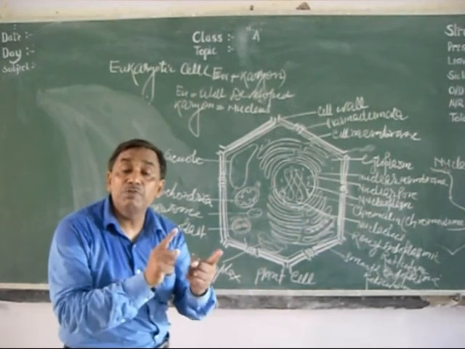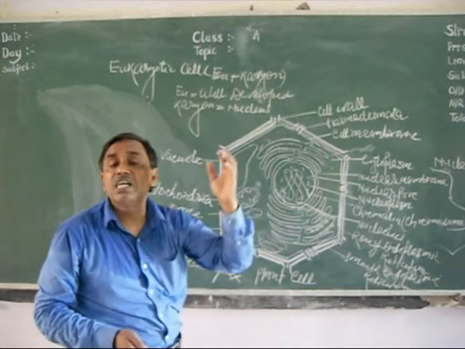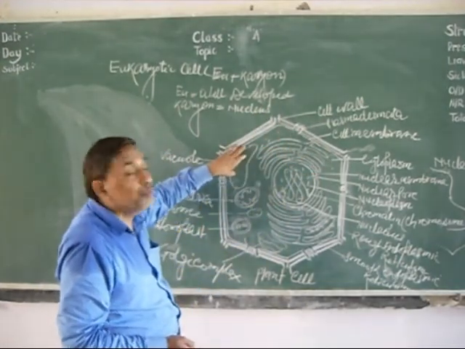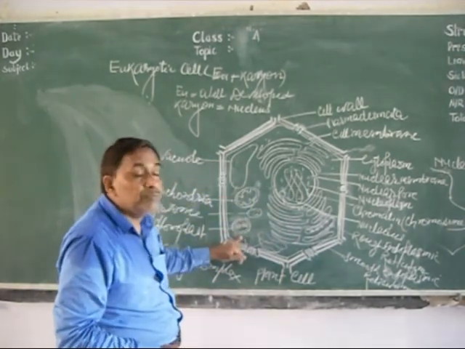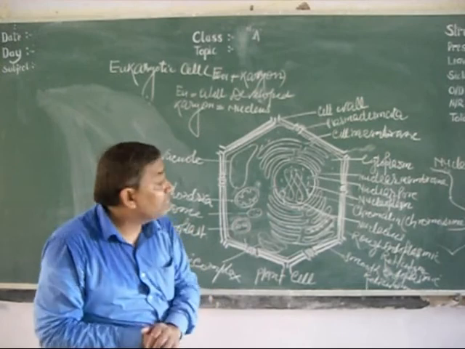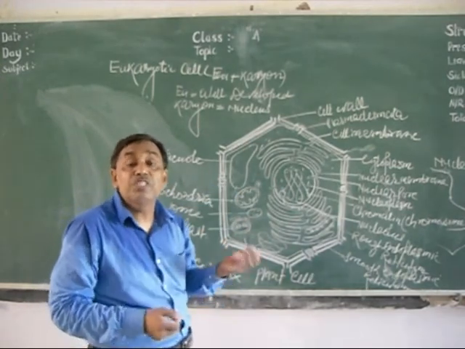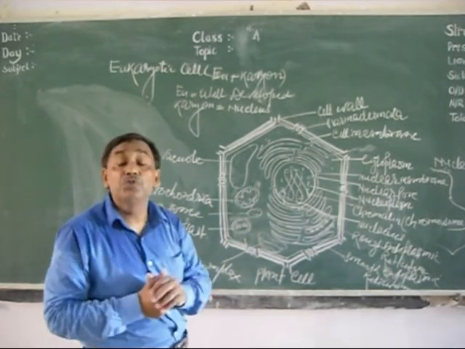What is the difference between plant and animal cell? In plant cell, cell wall is present; in animal cell, cell wall is not present. It is surrounded with cell membrane only. In plant cell, a big vacuole is present; in animal cell, very small vacuoles are there. In the plant cell, chloroplast is present; in animal cell, chloroplasts are not present. In the plant cell, centrosome is absent, but in animal cell centrosome is present.